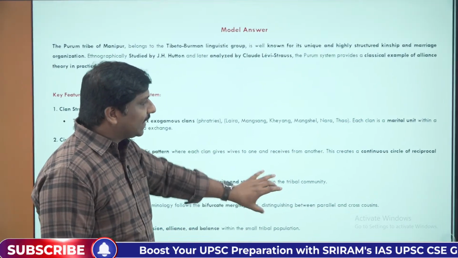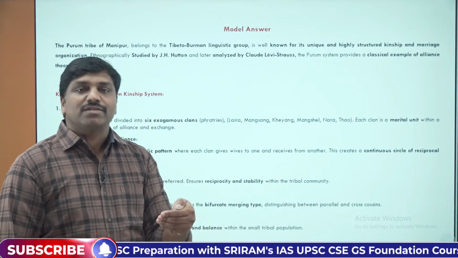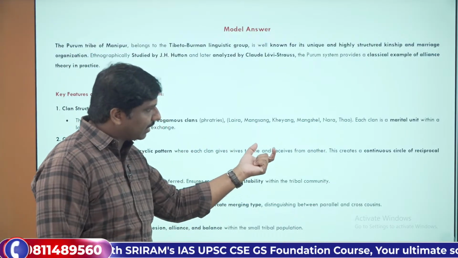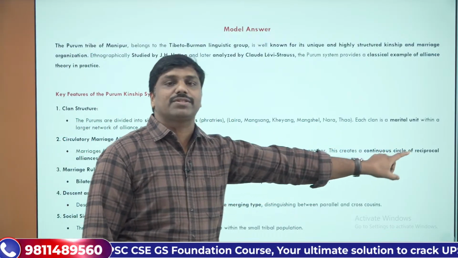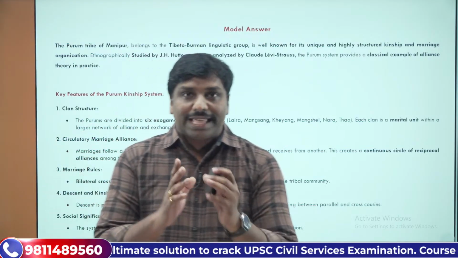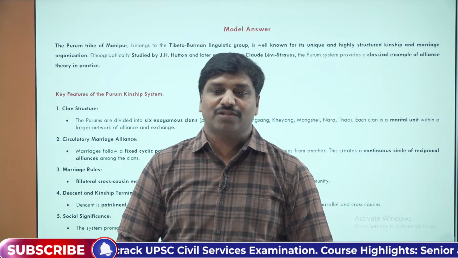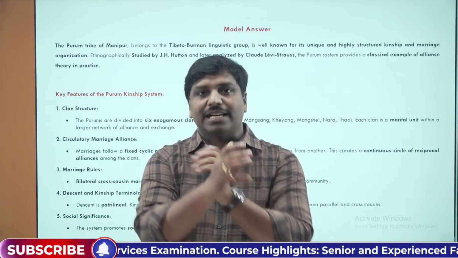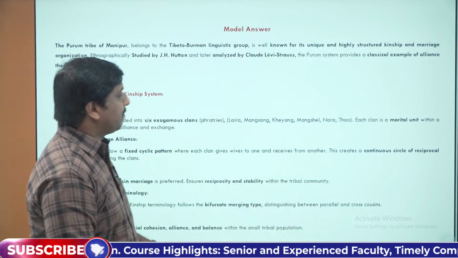So what is the significance of this? The significance of this kind of cyclical marriage pattern is that it creates a continuous circle of reciprocal alliances among the clans. That's where the significance starts. It forms a cyclical alliance marriage pattern.